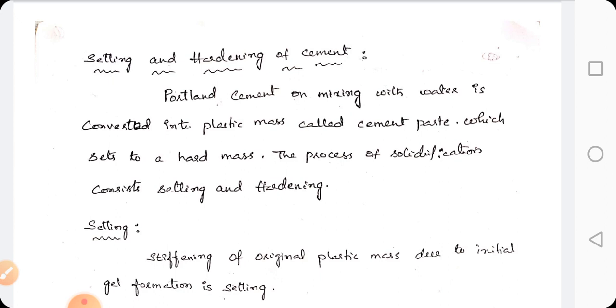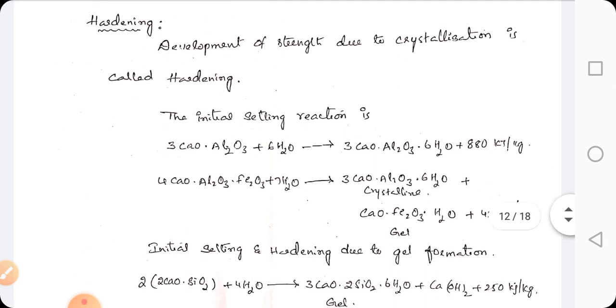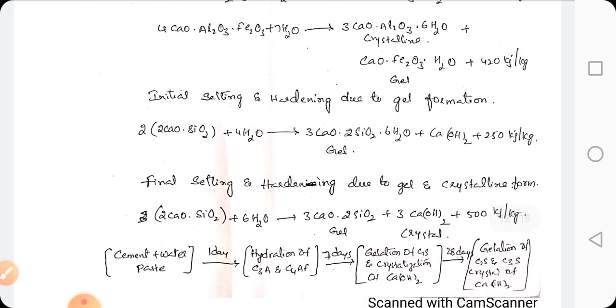Coming to the definition, setting means stiffening of the original plastic mass due to initial gel formation. Hardening is the development of strength due to crystallization. The initial setting reactions are given by the first two reactions, where gels are formed. Due to gel formation, stiffness arises in the cement, and that is called setting.